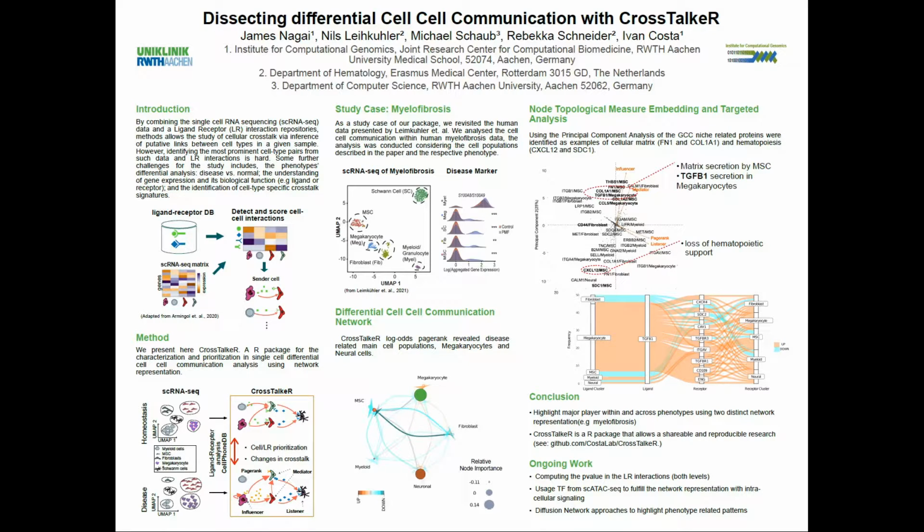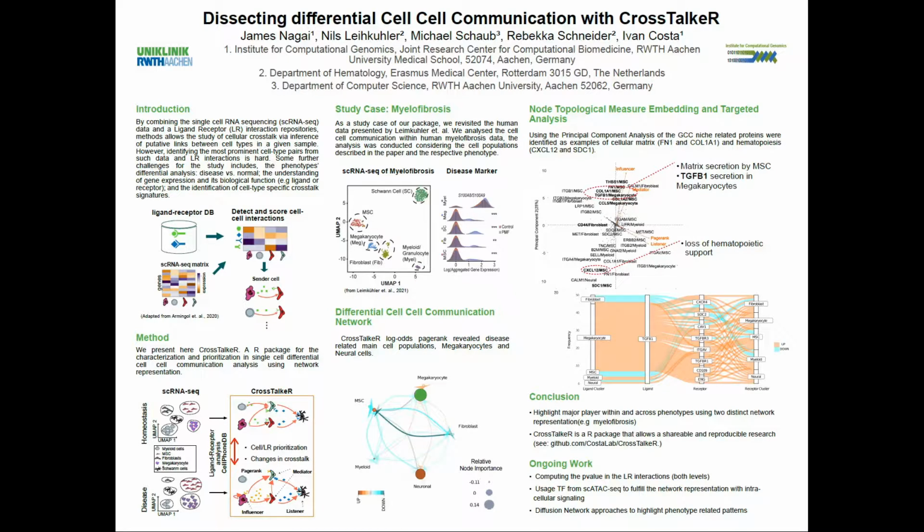Today it's my pleasure to introduce you our work dissecting differential cell-cell communication with CrossTalkeR. One specific cell-cell communication mechanism occurs through ligands and receptors, and motivated by the single-cell RNA-seq high resolution, several methods attempt to infer cellular crosstalk using those interactions.